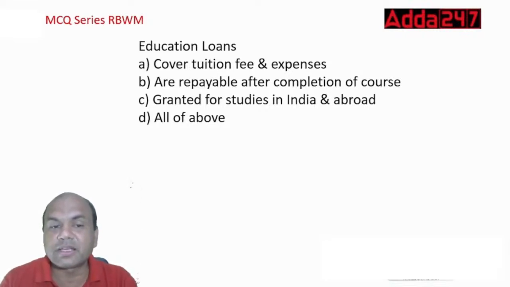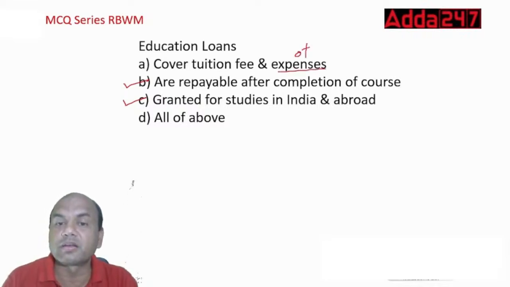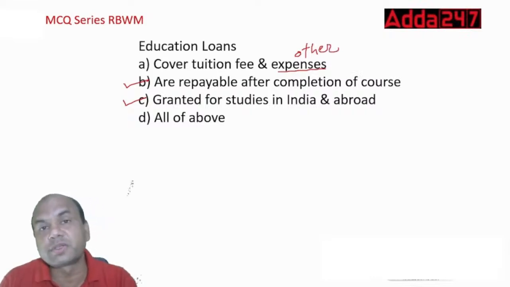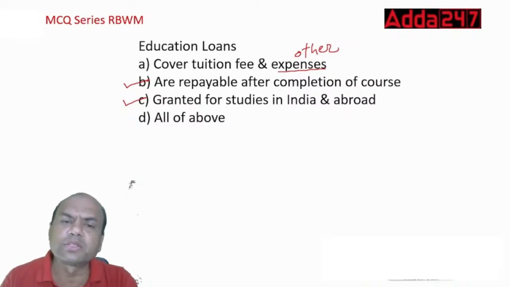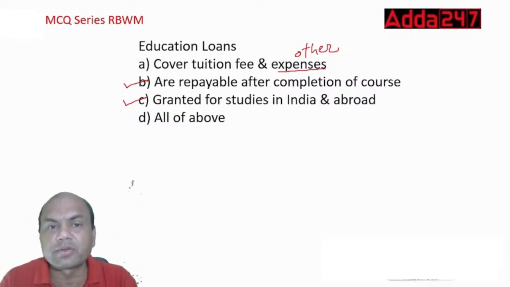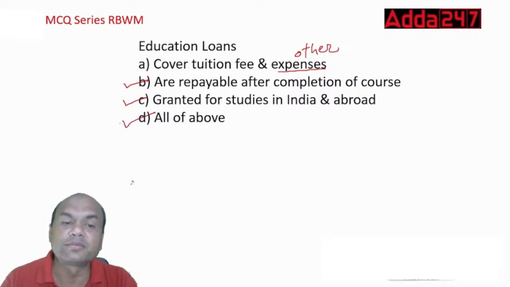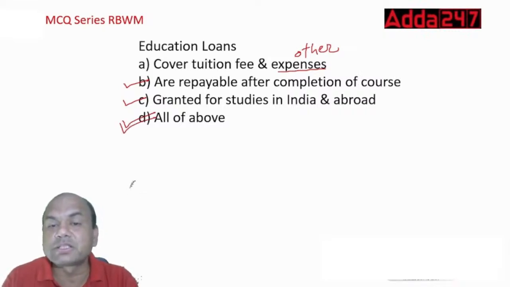Now see here, B is correct, C is correct. But what about A? Does education loan cover tuition fees and other expenses? Does it cover the hostel fees? Does the education loan cover my daily expenses for staying there, my food expenses, or does it cover only tuition fees? So the correct answer is, that's why I said, now we'll be coming to the difficult part. It is D. Are repayable after completion of the course means what?